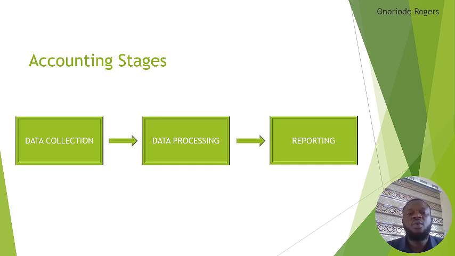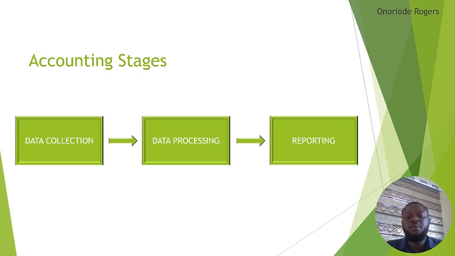After the ledger, we do necessary adjustments for accruals, prepayments, deferrals, and depreciation. Then we prepare the trial balance, where it summarizes all the balances of all ledger accounts to ensure that total debit equals total credit. That helps to identify any error before the financial statements are prepared.